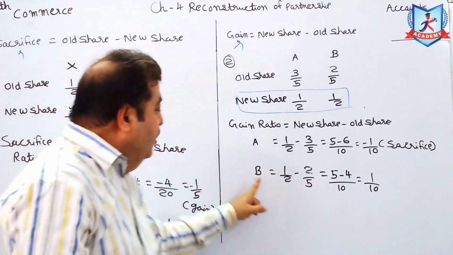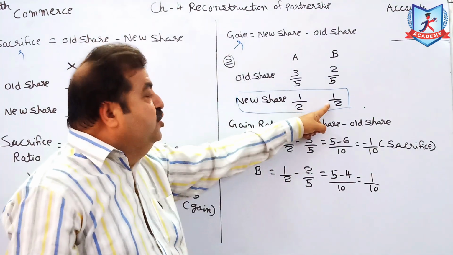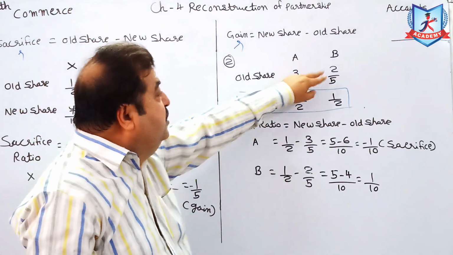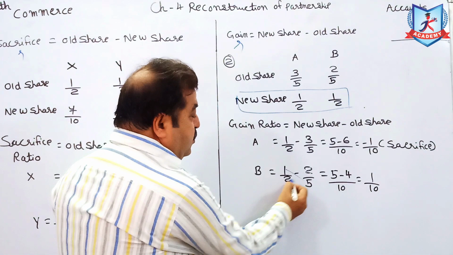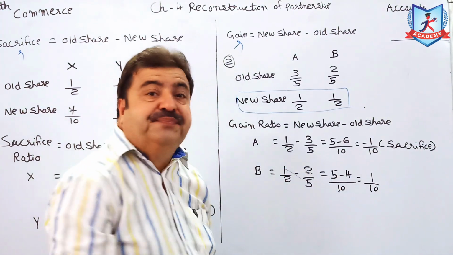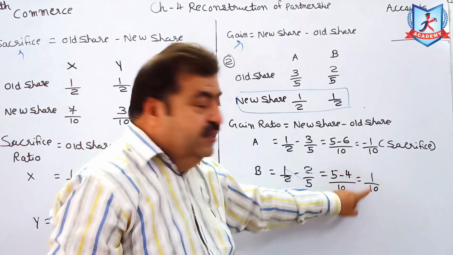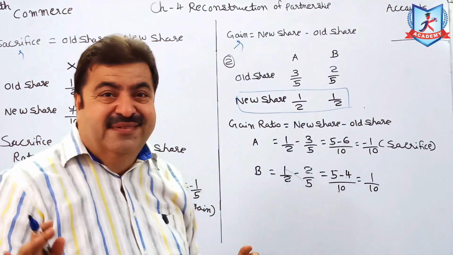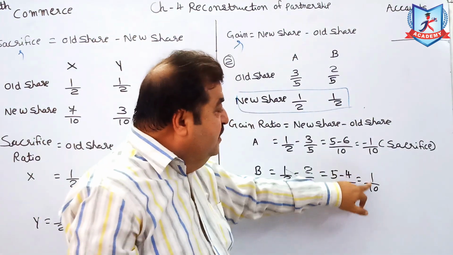Okay. So minus 1 by 10 gain is equal to what? Sacrifice. Now B. B's new share is 1 by 2. Old share is 2 by 5. 5 ones are 5. 2 twos are 4. 5 twos are 10. 5 minus 4 is 1. 5 twos are 10. So 1 by 10. So your answer is positive. What are we finding? Gain. So gain is 1 by 10.